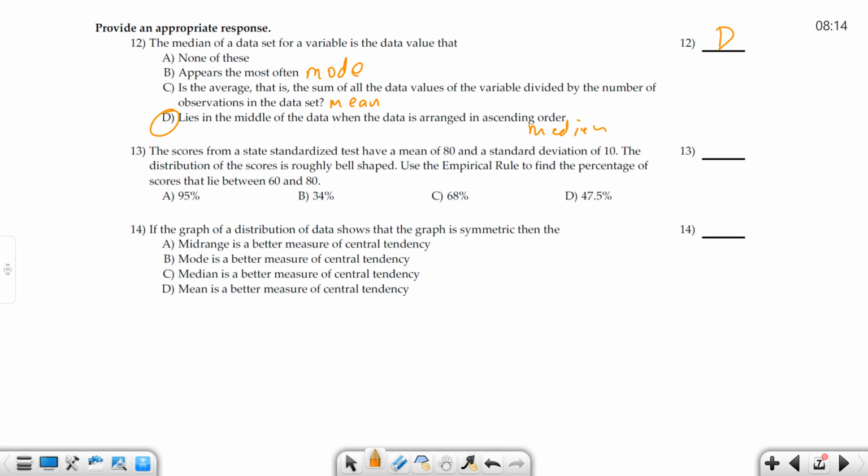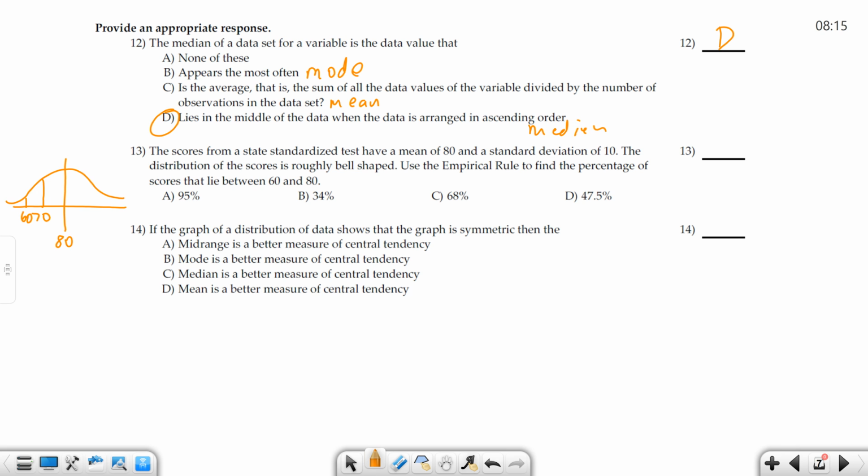The scores from a state standardized test have a mean of 80 and a standard deviation of 10. The distribution is roughly bell-shaped. Use the empirical rule to find the percentage of scores that lie between 60 and 80. So we have this bell shape, right? What is the mean right here in the middle? It's 80, right? And then we want to go out here to 60, so we go 70, 60.